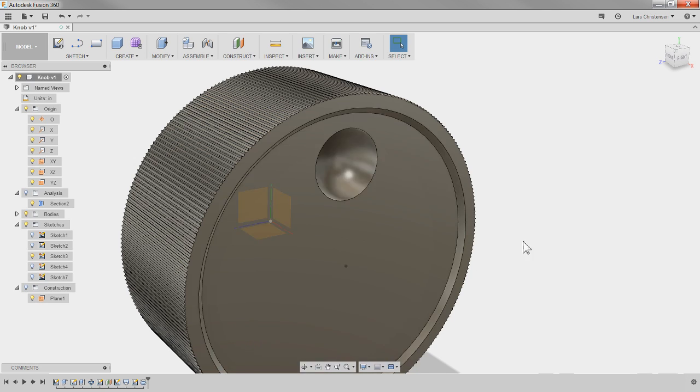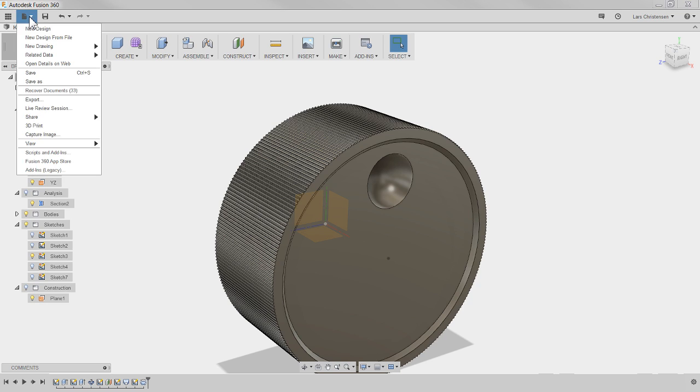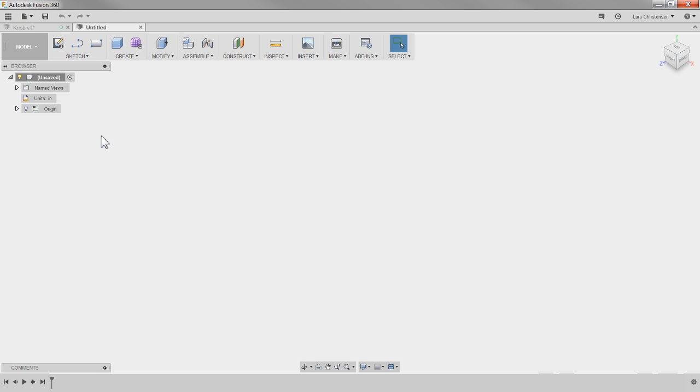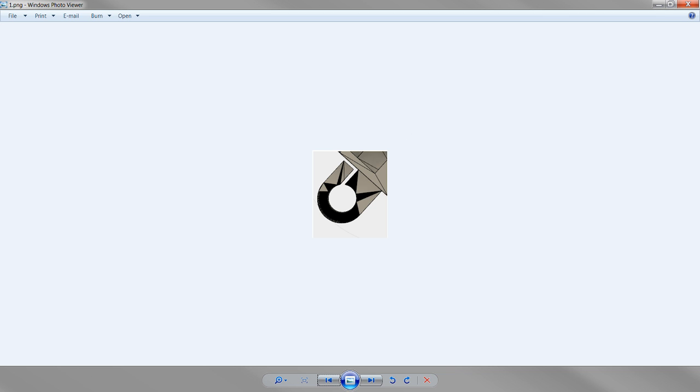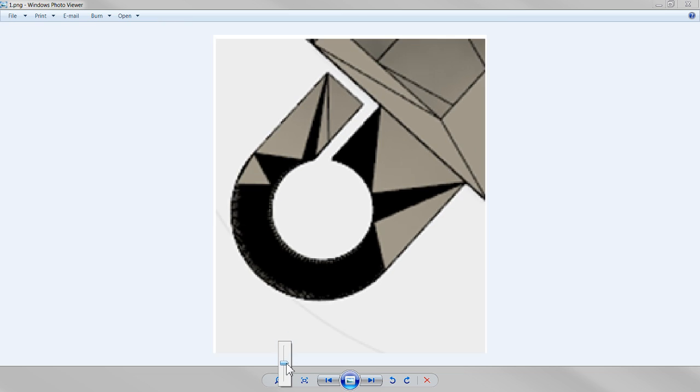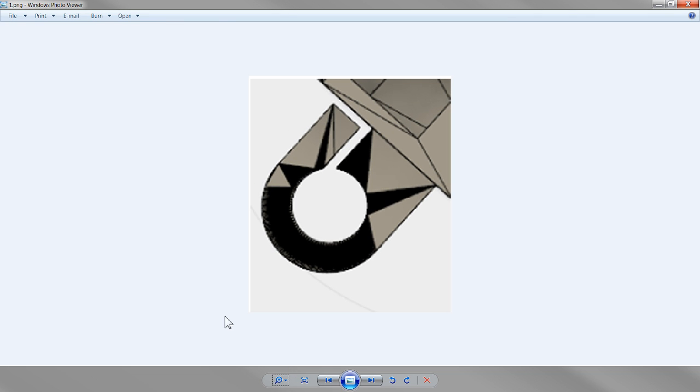All right, let's get back into this one. Start a new design. Let's look at the image one more time. It's probably small on your screen. It's like a top view here, right? But I think we all know what we're looking at. The pipe is going to go in here, and you're probably going to put some kind of screw through here that's going to tighten down and hold on the clamp.